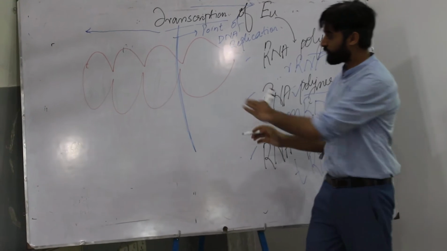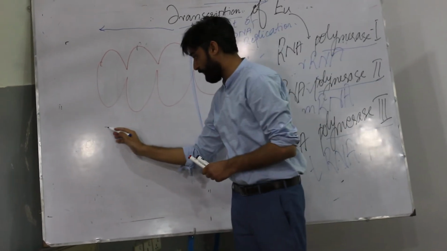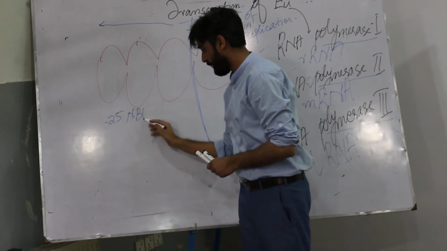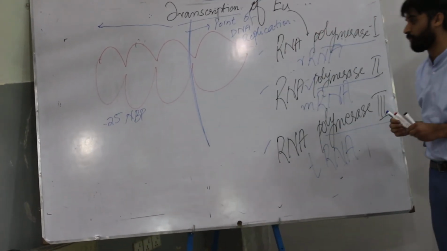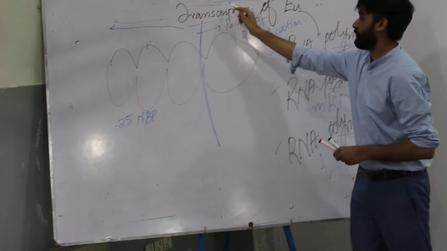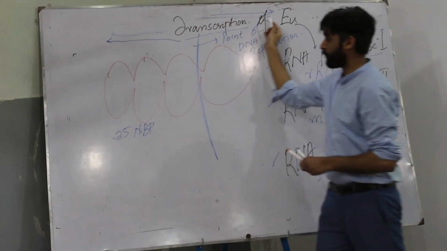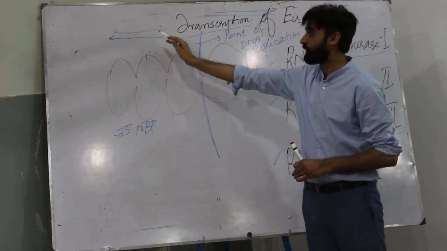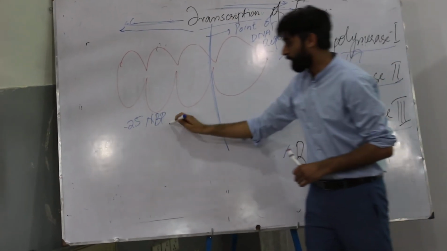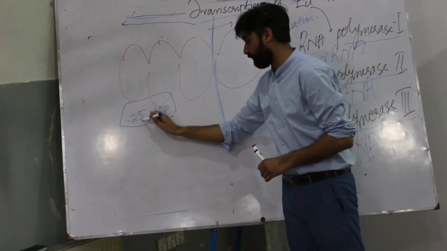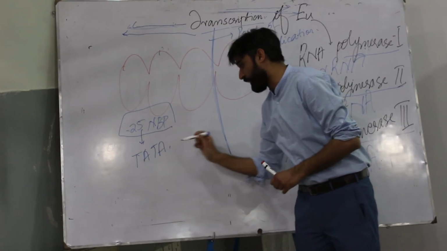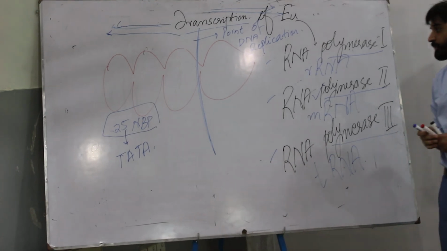When you go up the stream, approximately minus 25 nucleotides, base pairs. If you go up the stream, minus 25 nucleotides, this is why minus, because you are going up the stream. This is again, I'm taking my words back. This is up the stream. This is down the stream. So at minus 25 nucleotide base pair, there is a box, and the name of this box is TATA box. This TATA box is very important for the process of transcription.